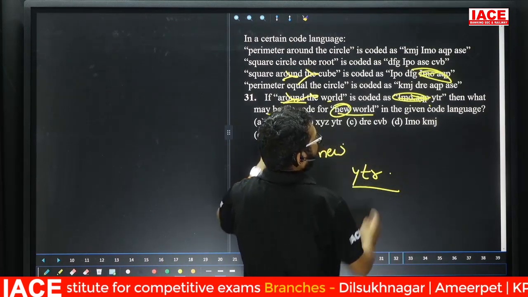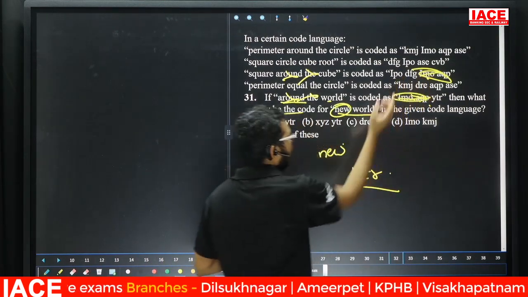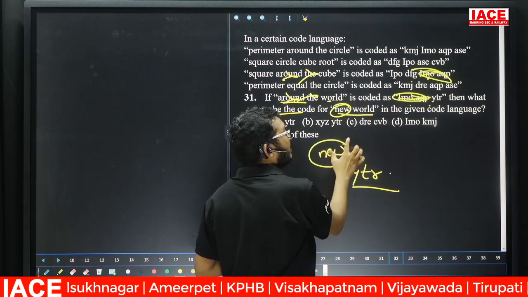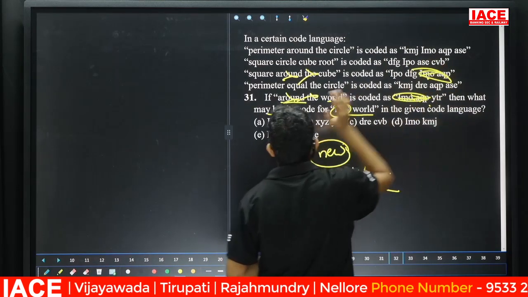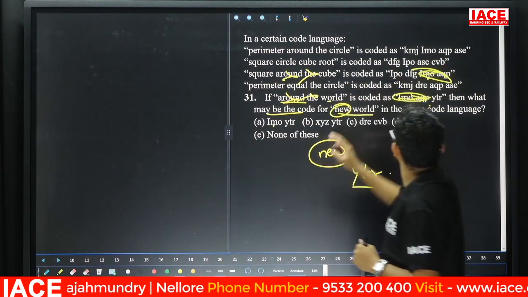IMO. No. Why? Because IMO is already there. Here, new. This word is not present in our given information. Then what is the code? New code. That means except the given codes. IMO is there, which means IMO is not the answer. For this one, no chance.